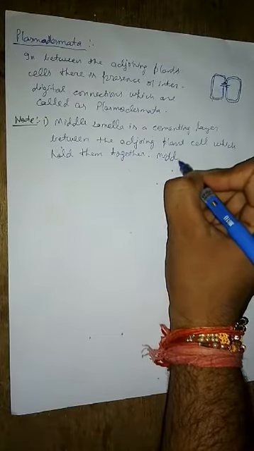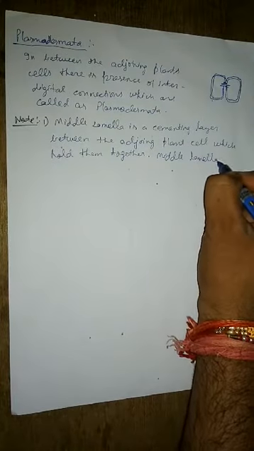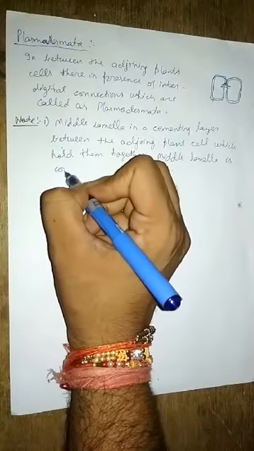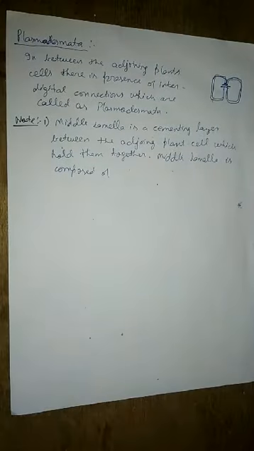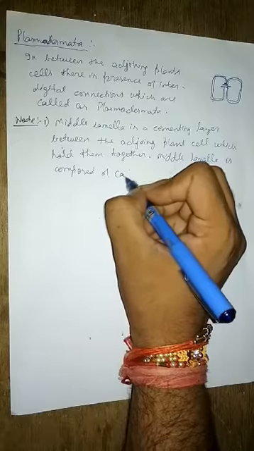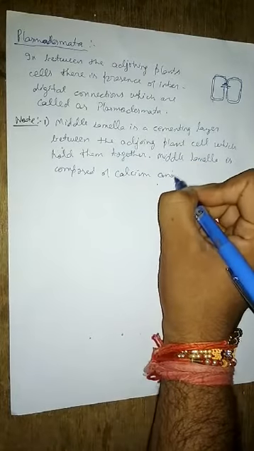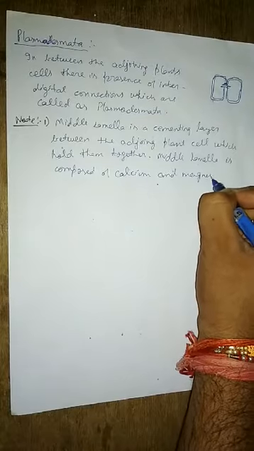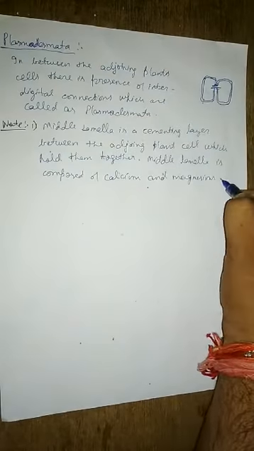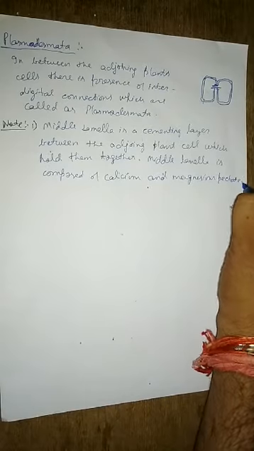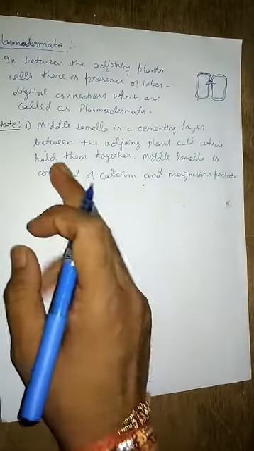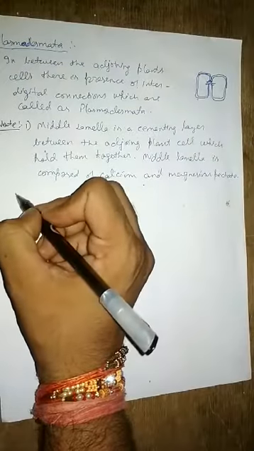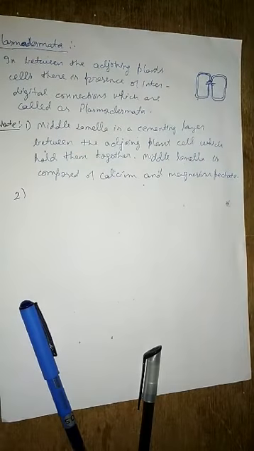So middle lamella is composed of calcium and magnesium pectate. Okay, so this is the first point of note. Second point of note is regarding the desmotubule.